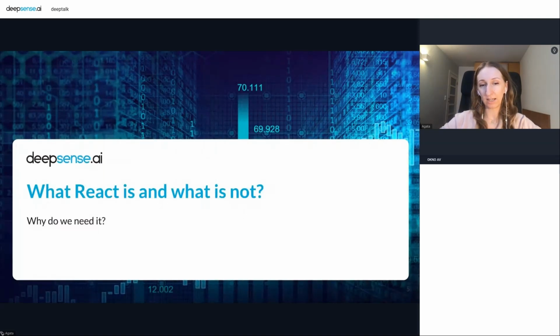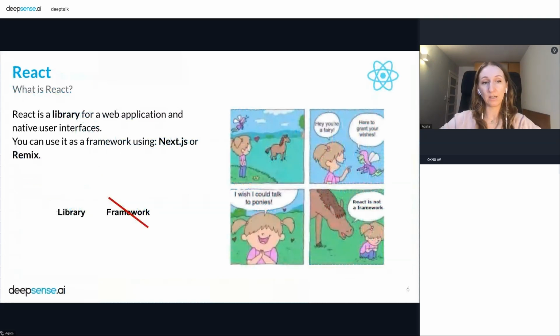So what React is and what it is not. React is a library for web and native user interfaces. The most important thing from this slide is not maybe the information about whether React is a library or not, but that you can, of course, install the pure React library and use it.